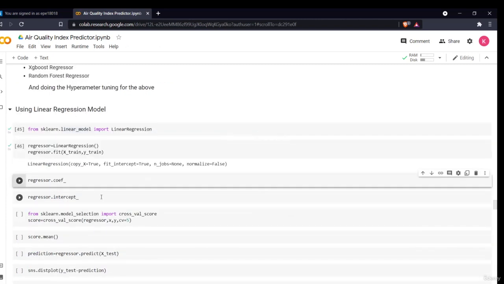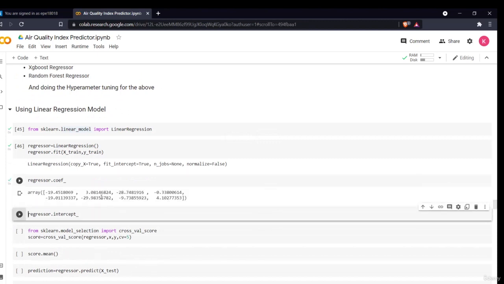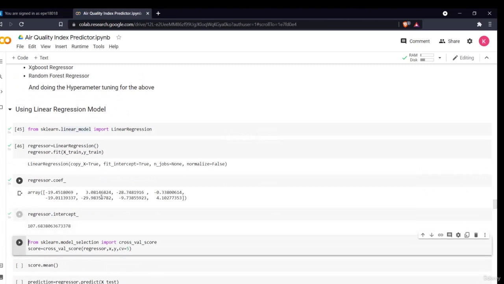We know how linear regression works. It works on an equation, y equals mx plus c. So it will provide me the coefficients and the intercept. The c is the intercept, and the m values are my different slopes, the coefficient part.